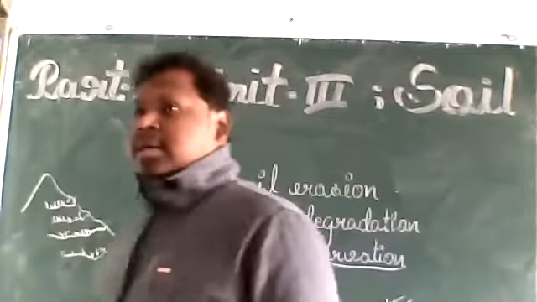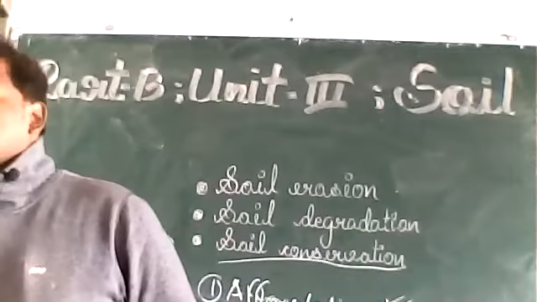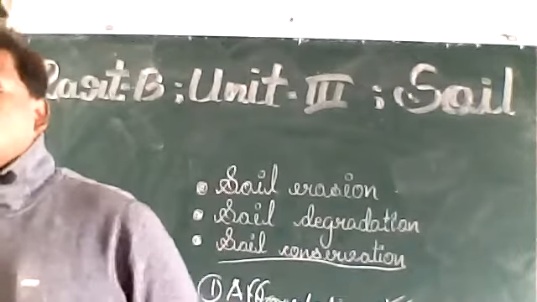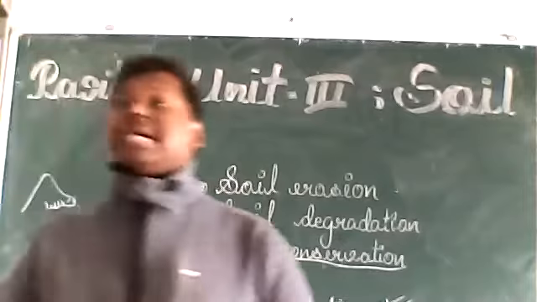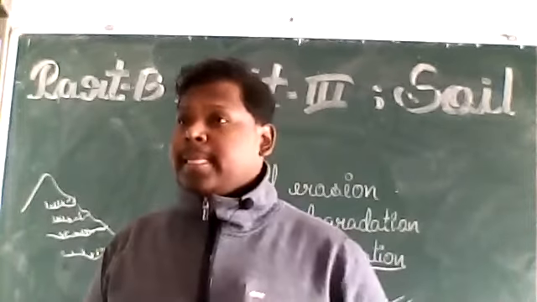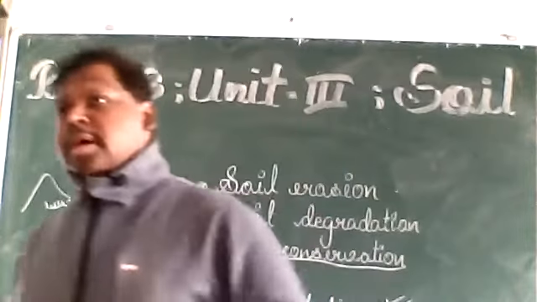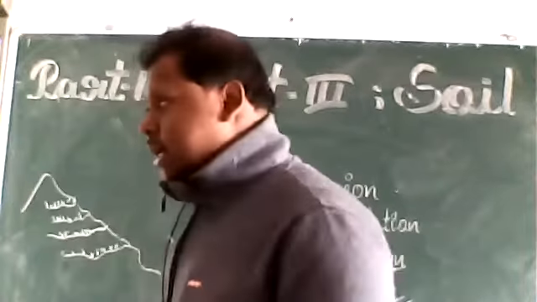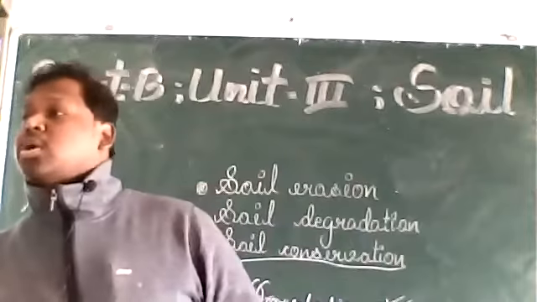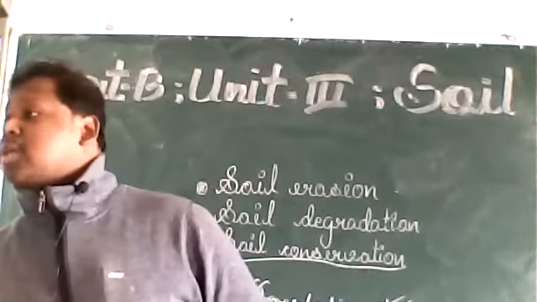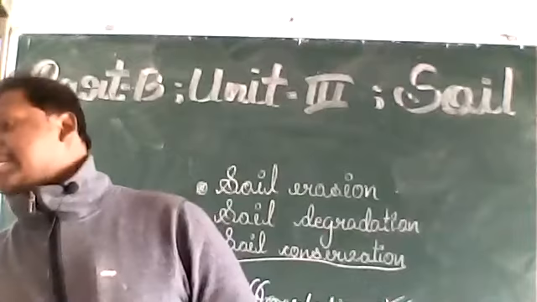Next. Stop. Control overgrazing. Exactly. Control. What is grazing? What is grazing? Animal feeding. Exactly. Just 1 minute. So what is the process of controlling overgrazing?